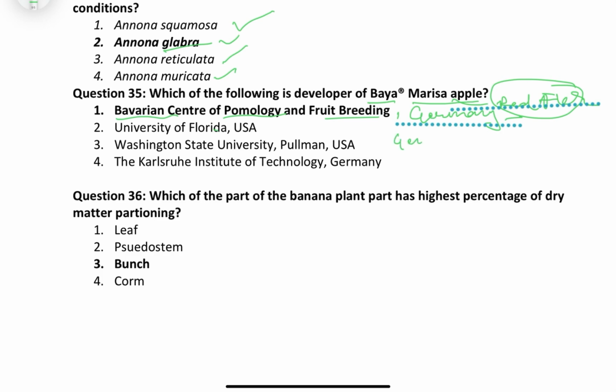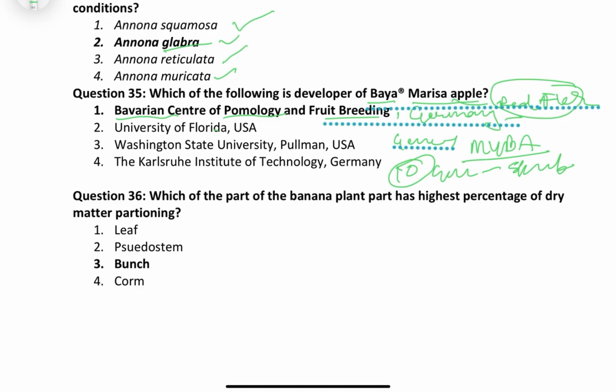Second, I have told you about the gene. In this case we have the MYB gene family. The MYB gene family mostly determines the skin and flesh color of the fruit, and this MYB10 is responsible for the red flesh in the case of apple. Second, if they are asking for the pigment, you have to say cyanidin 3-galactoside, right? Cyanidin 3-galactoside is the major anthocyanin responsible for red coloration in apple flesh as well as in the skin, right?